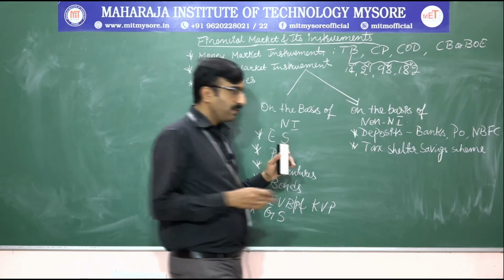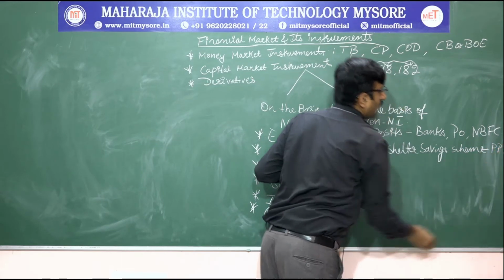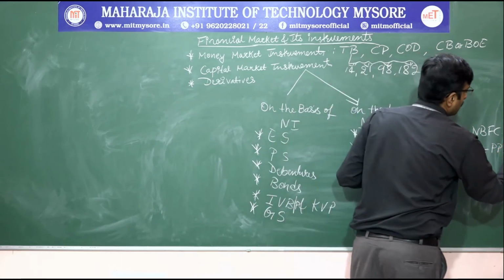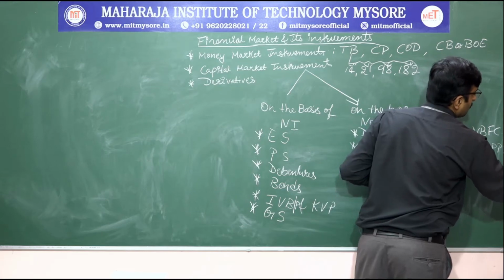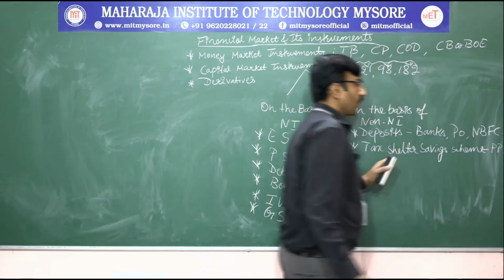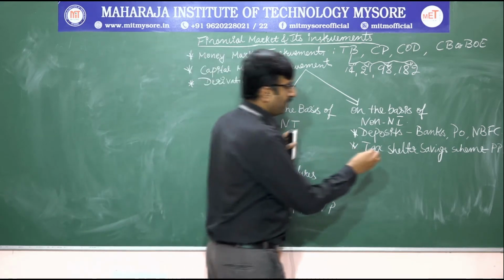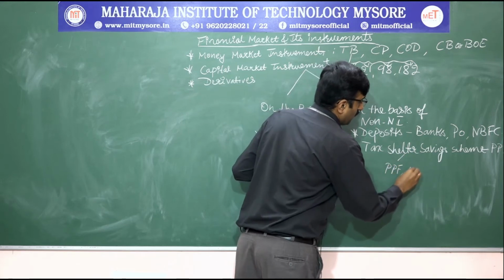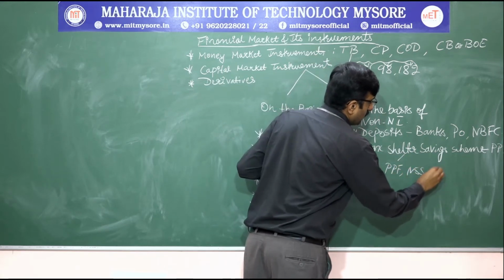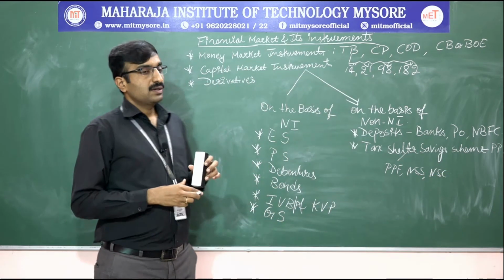We are having PPF, and next we are having national saving scheme, and national saving certificate. So we call them PPF, NSS and NSC.